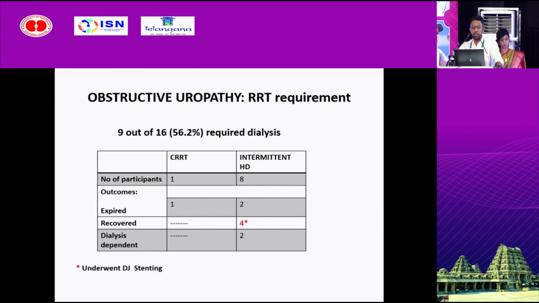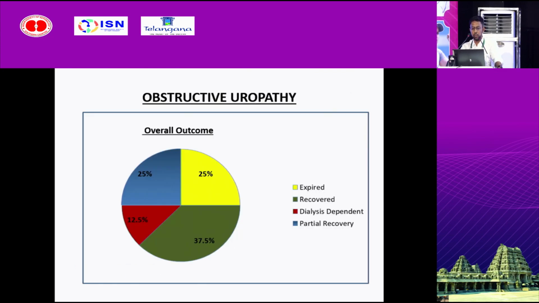8 underwent intermittent HD, 4 recovered. All underwent decompressing procedures. 2 became dialysis dependent and 2 expired. Overall outcome in the obstructive uropathy group was that 37.5% of participants recovered, 12.5% became dialysis dependent, 25% expired, and 25% partially recovered, that is, creatinine stabilized at a higher value and not on dialysis.